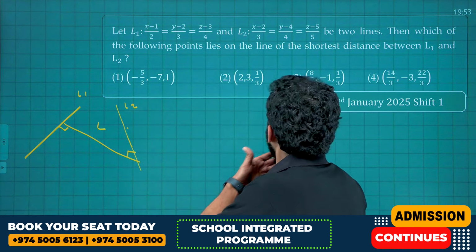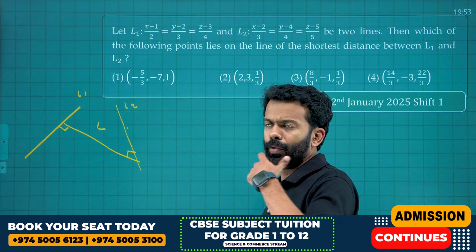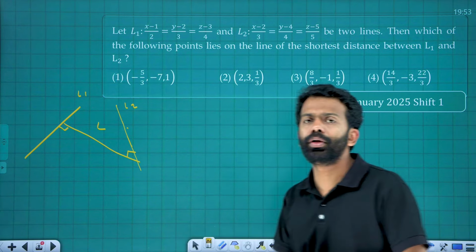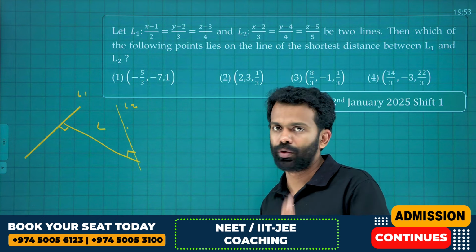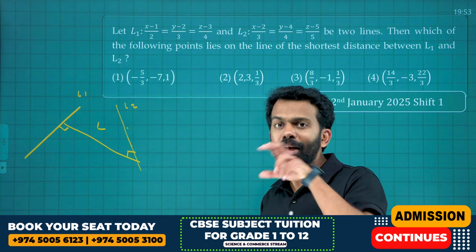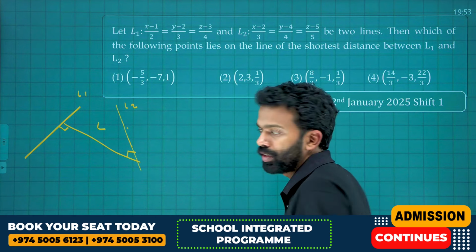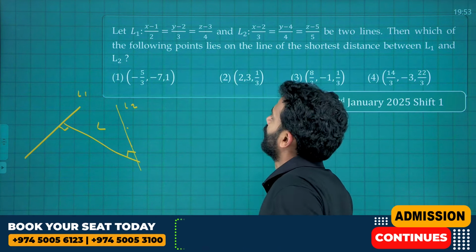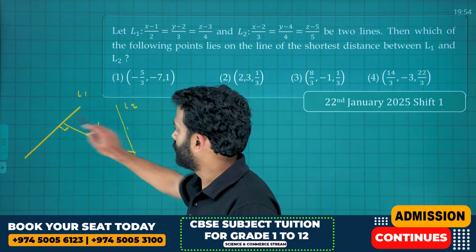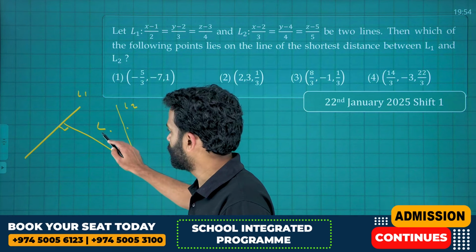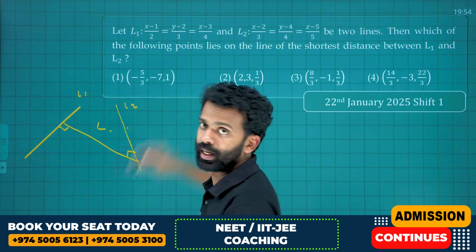To form the equation of a line, we need a point on that line and also direction ratios proportional to that line. Two of the data are not given. That is a problem here, and it makes the calculation a bit lengthier. So first, let's find the direction ratios. We know that L is perpendicular to both these lines, therefore the direction ratios of L will be parallel to the cross product of these two direction ratios.